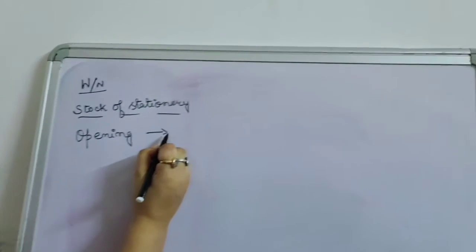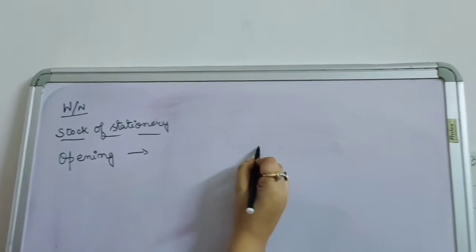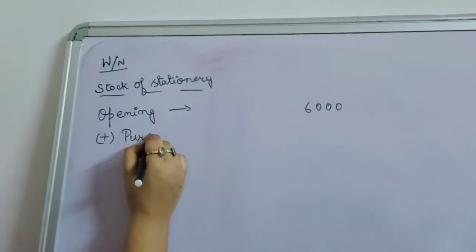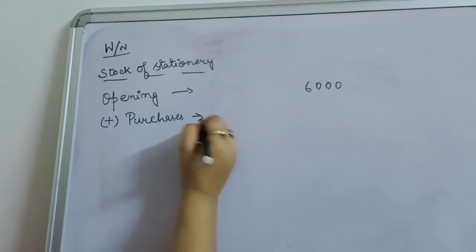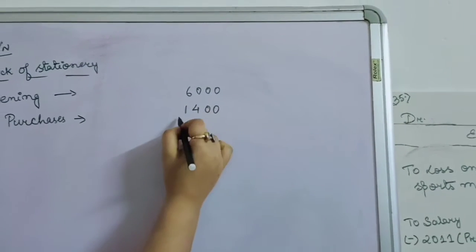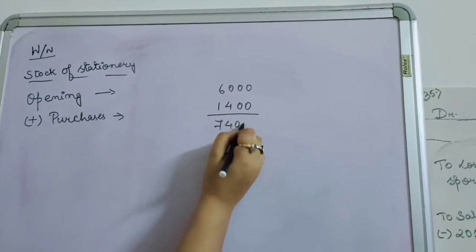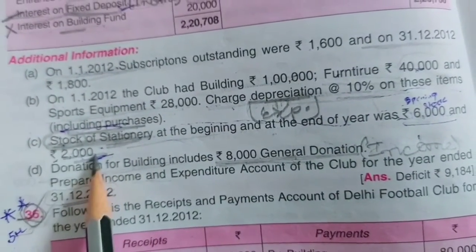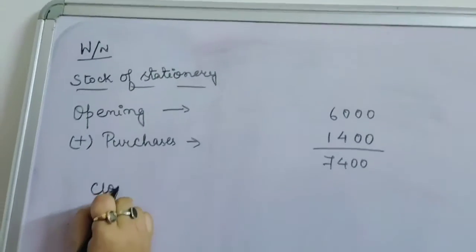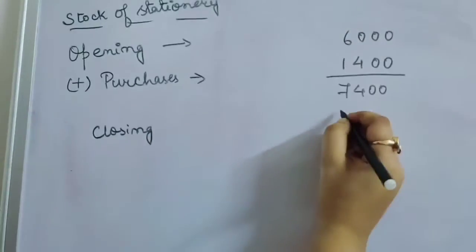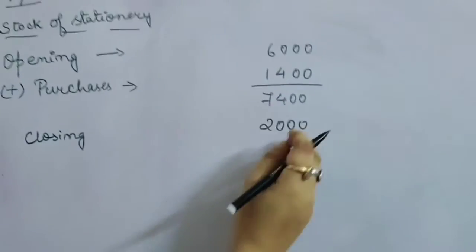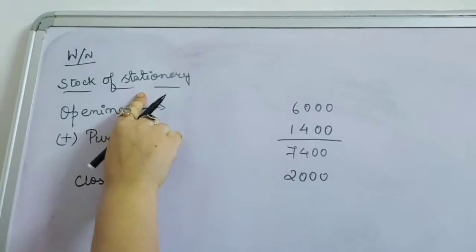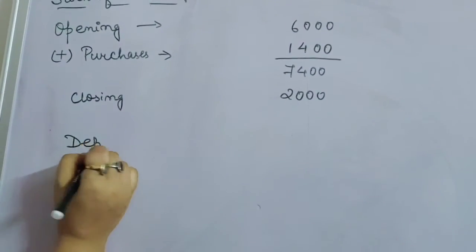In the opening we had stock of stationery 6,000, and as I told you, during the year you have purchased some stock of stationery, and our purchases was 1,400. So this gives us a total of 7,400. But see, in the closing we had only 2,000. Our closing balance is 2,000. Now as I told you, if there is a decrease in the value of any asset, the reason will be depreciation or sale.